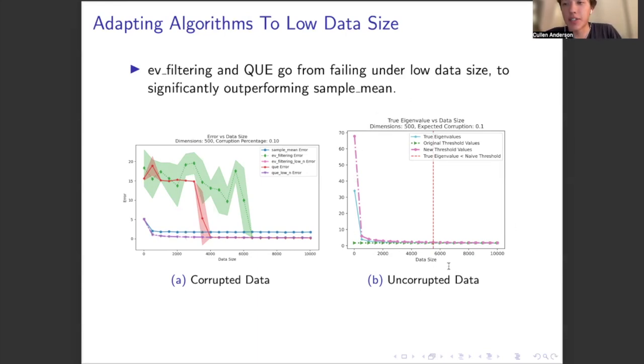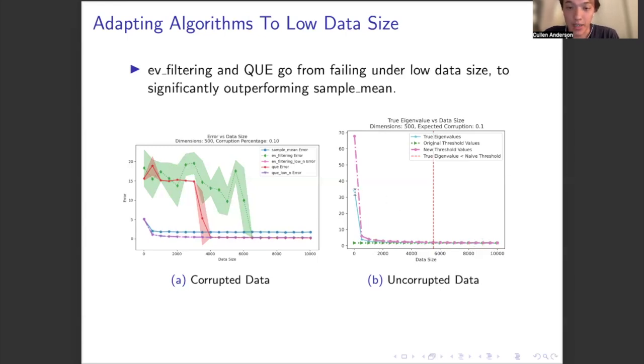This simply shows the thresholds and the true eigenvalues of the uncorrupted data used in this experiment, before the corruption. We see here that this blue line represents the value of the true top eigenvalue of the covariance matrix, the spectral norm of the sample covariance matrix.